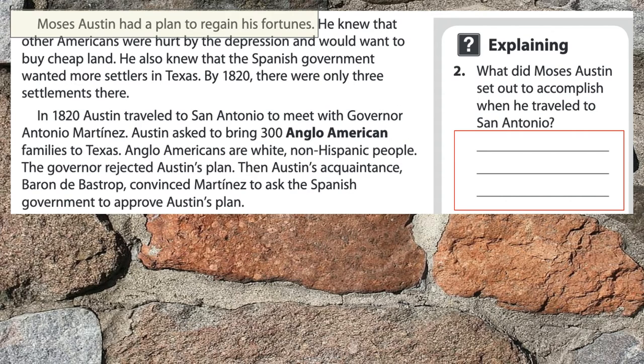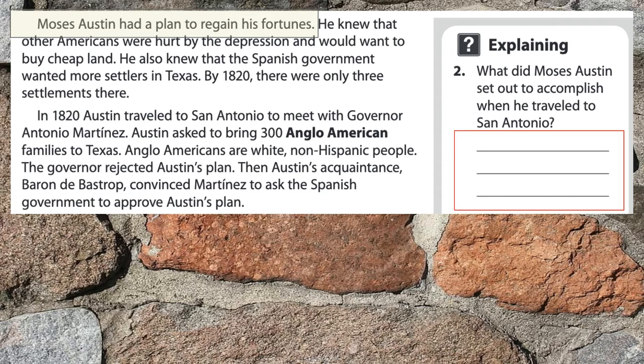Moses Austin had a plan to regain his fortunes. He knew that other Americans were hurt by the Depression and would want to buy cheap land. He also knew that the Spanish government wanted more settlers in Texas. By 1820, there were only 3 settlements there. In 1820, Austin traveled to San Antonio to meet with Governor Antonio Martinez. Austin asked to bring 300 Anglo-American families to Texas. Anglo-Americans are white, non-Hispanic people.